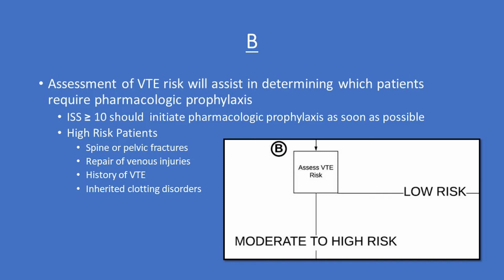Patients with spine or pelvic fractures, repair of venous injury, a history of VTE, or inherited clotting disorders have increased VTE risk and should be considered for pharmacologic prophylaxis. Independent predictors of increased VTE risk are increased age, obesity, and lower extremity fractures. Any combination of these should encourage initiation of pharmacologic prophylaxis.